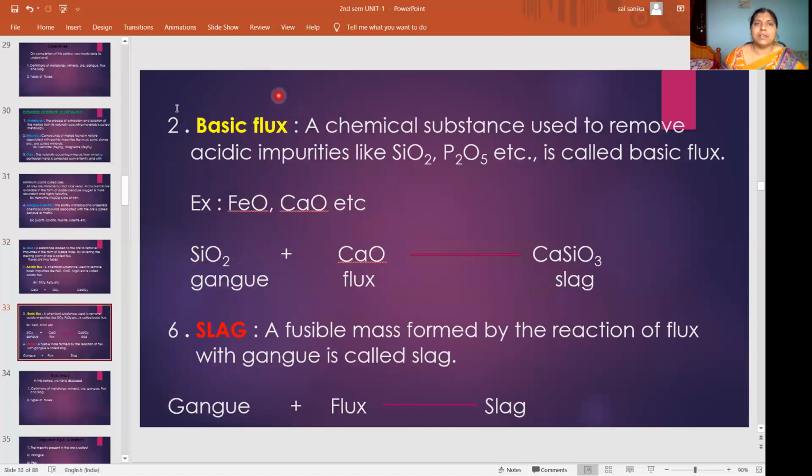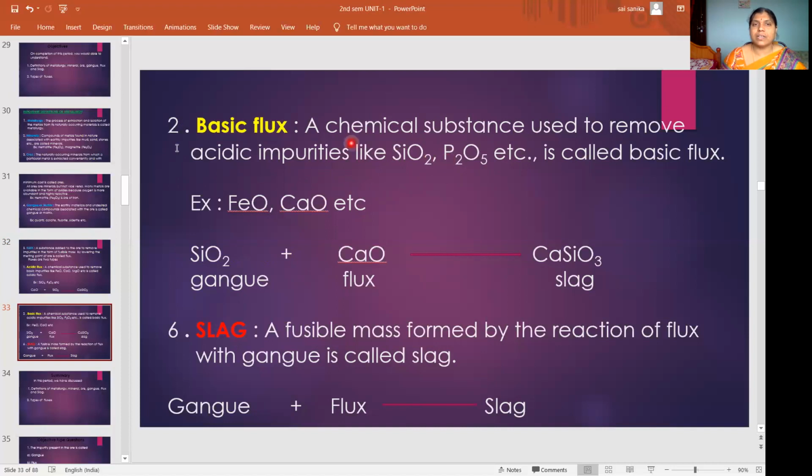And coming to the basic flux: a chemical substance used to remove acidic impurities like SiO2, P2O5, etc. is called basic flux. Quite the opposite. To remove the basic impurity, we added acidic flux.